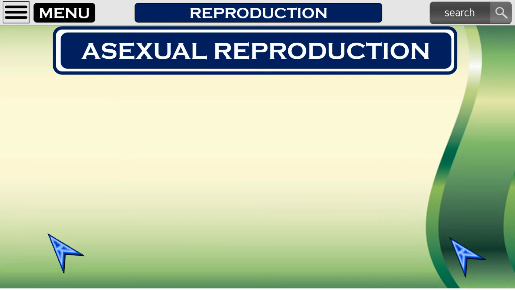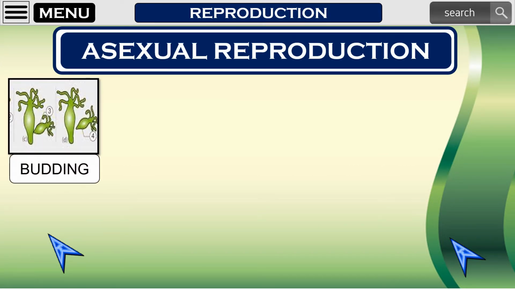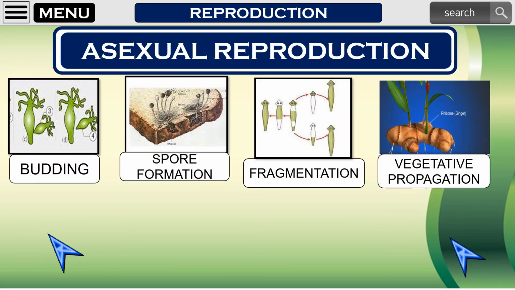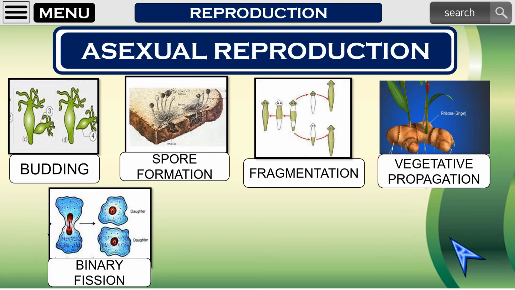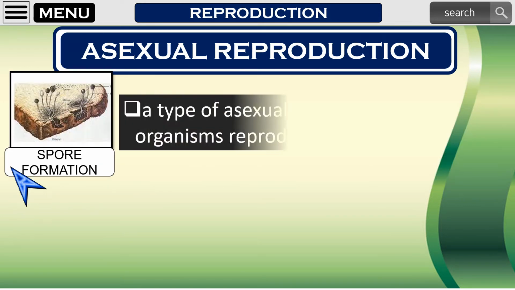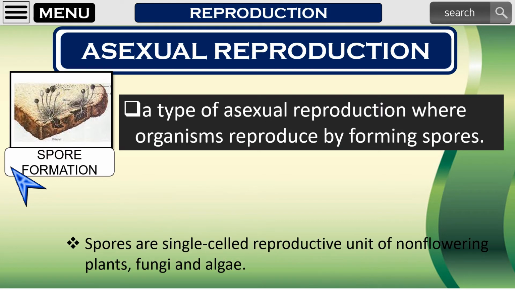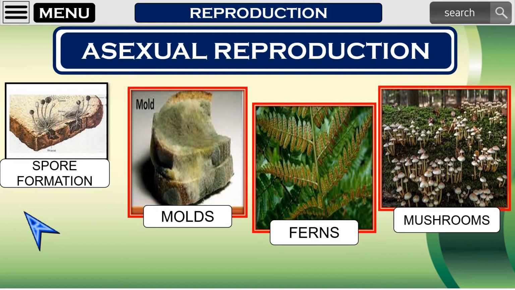Some types of asexual reproduction include budding, spore formation, fragmentation, vegetative propagation, and fission. Let us talk about spore formation. Spore formation is a type of asexual reproduction where organisms reproduce by forming spores. Spores are single-celled reproductive units of non-flowering plants, fungi, and algae. Examples of organisms that reproduce through spore formation are molds, ferns, and mushroom.